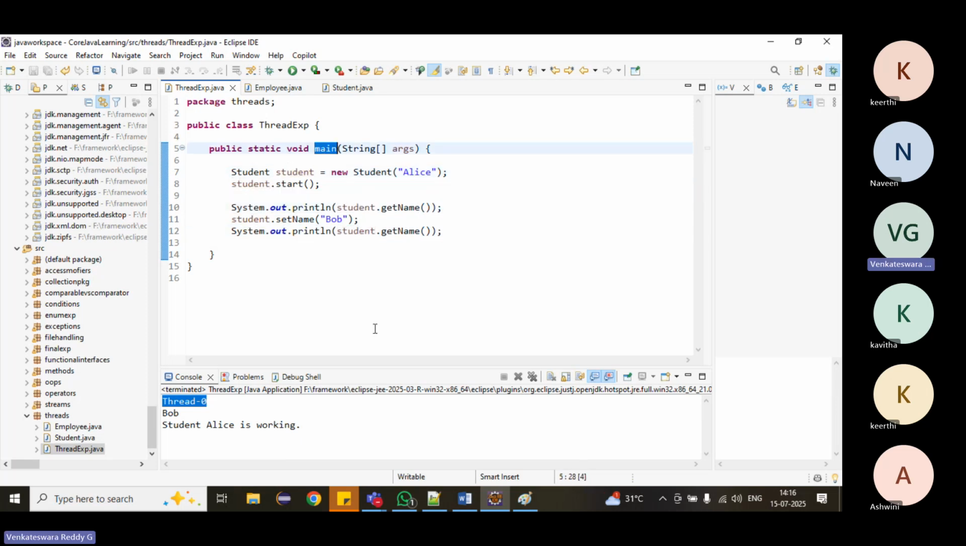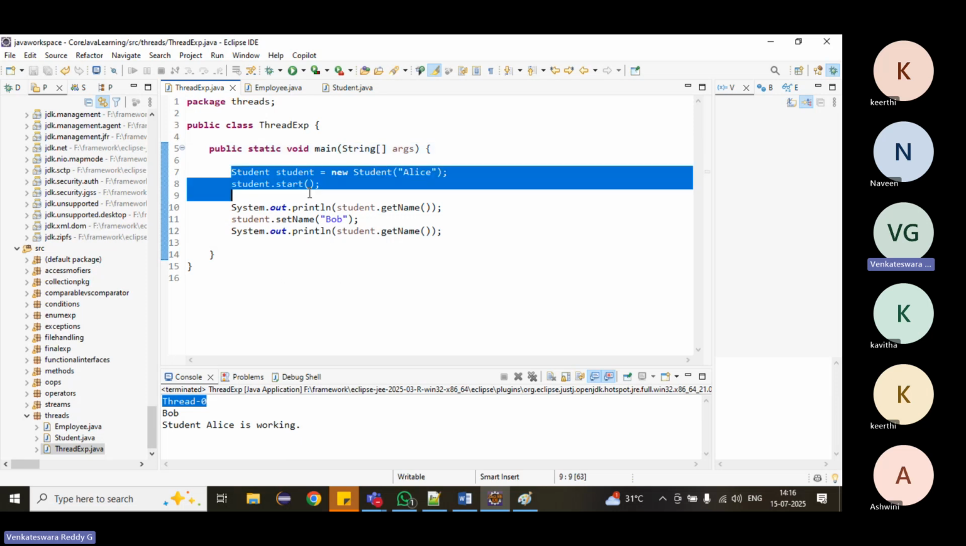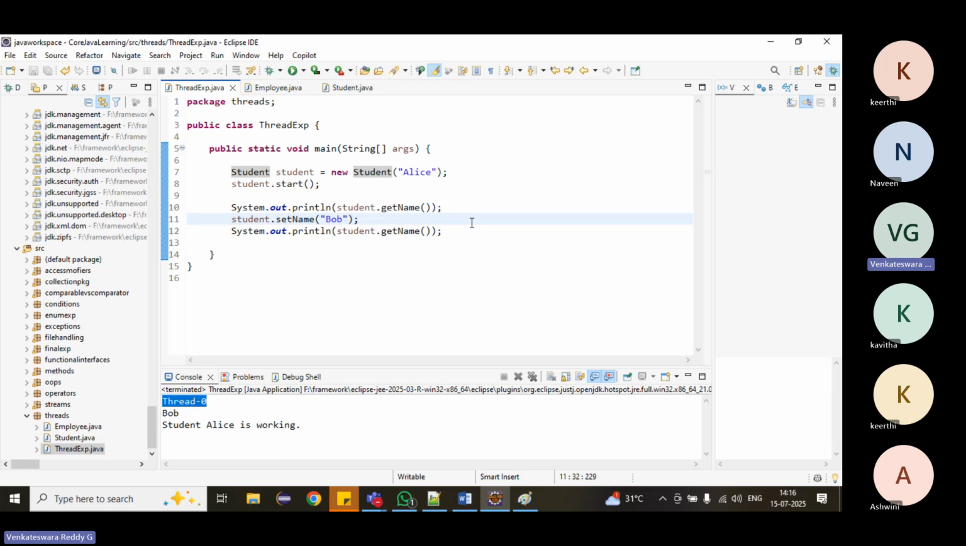This is one more thread, but in which order it will print, we cannot say. Main method is one thread, student is one thread. Which one will run first? We cannot decide. Internally the CPU will take care of it. That is scheduling. If multiple threads are running in parallel, the CPU will decide which thread to run. The CPU will allocate the timings. There is a scheduler.